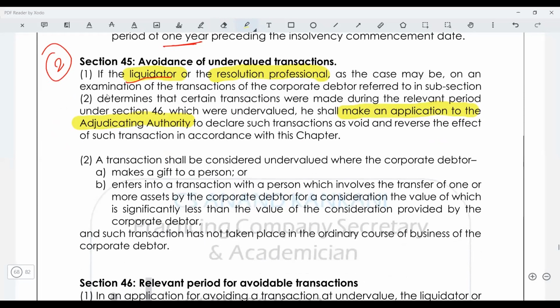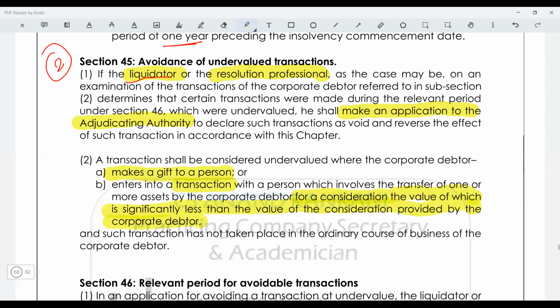Now, when will you say these are undervalued transactions? When I'm making a gift, or where I enter into a transaction with such a person for a consideration, the value of which is significantly less than the value of the consideration provided by the corporate debtor.